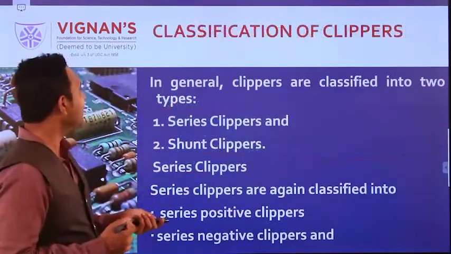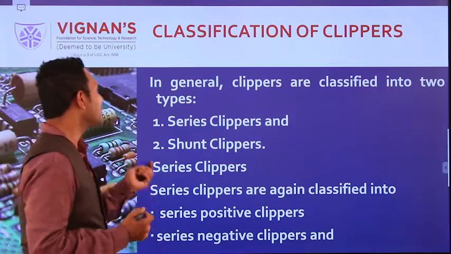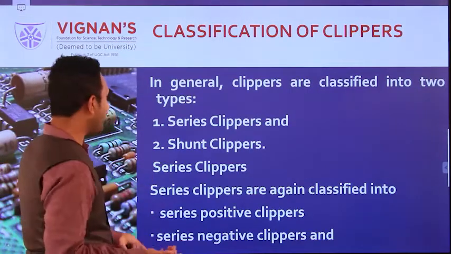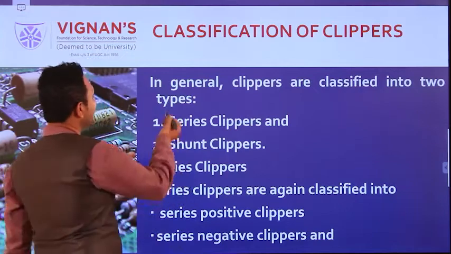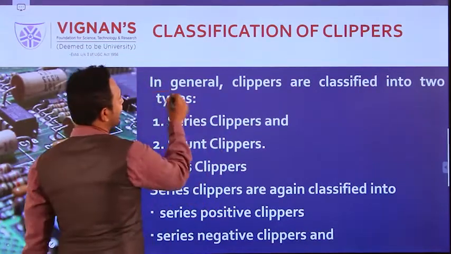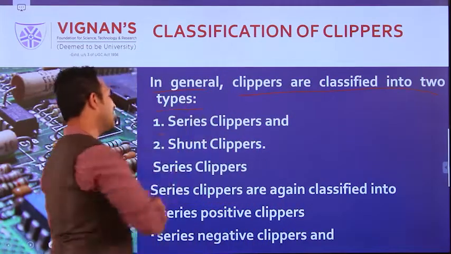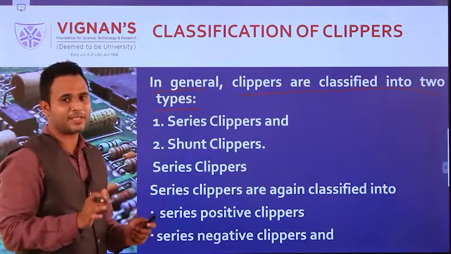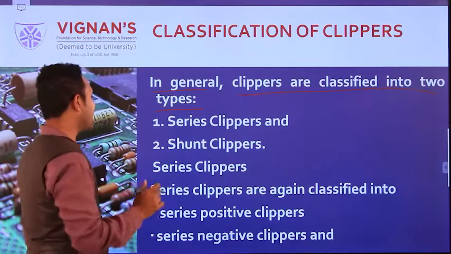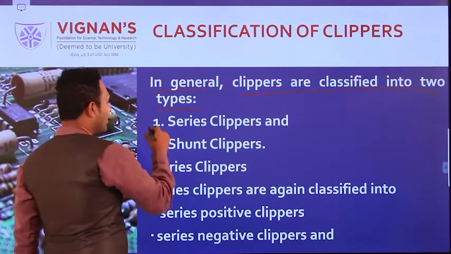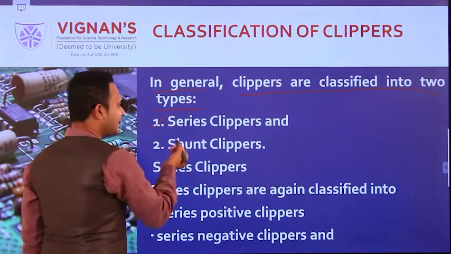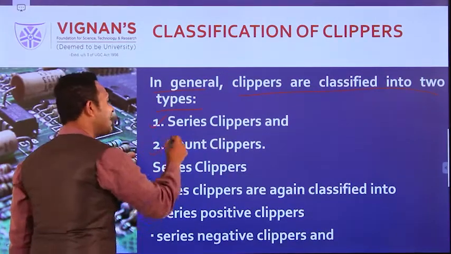Coming to the single-ended clippers, they were generally classified into two types. What are those two types? I already told you: the first one is the series clipper and the second one is the shunt clipper.